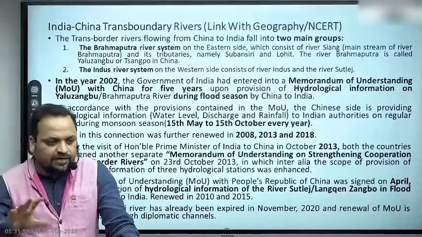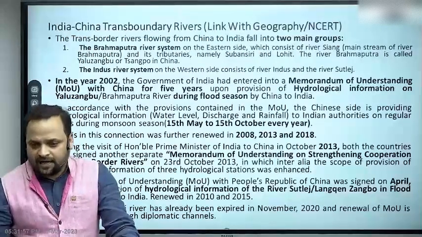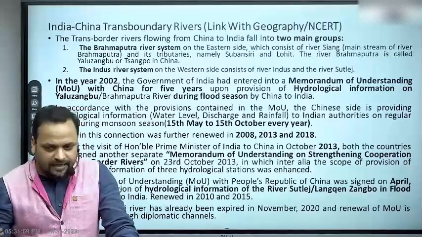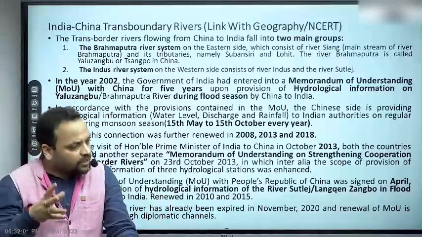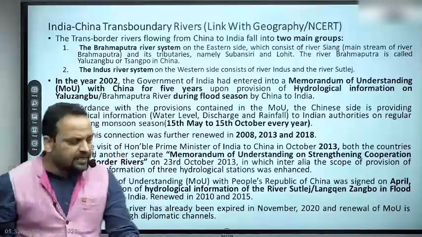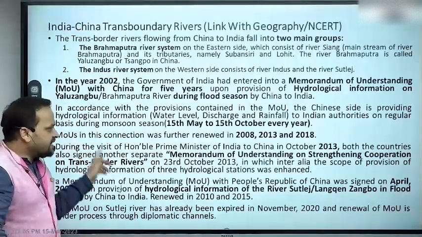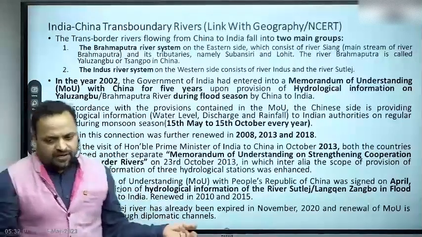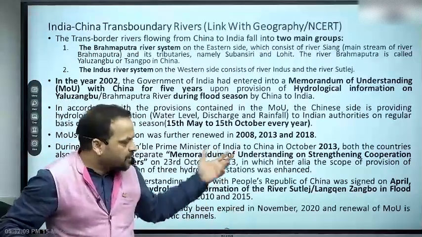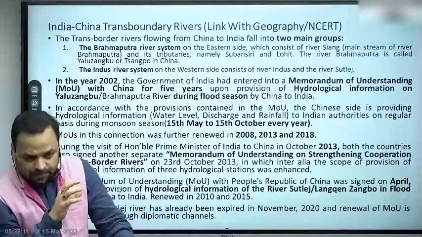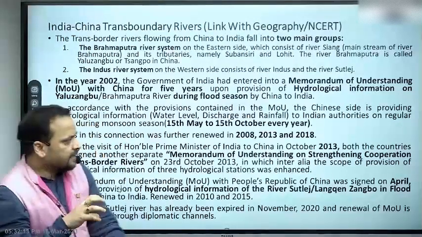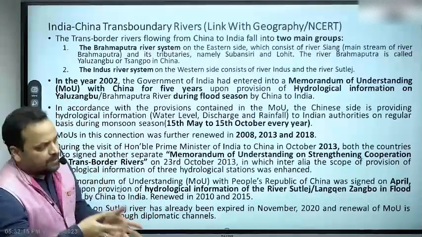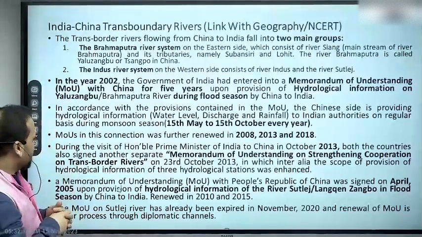So these are defined by the agricultural season in India. अगर आपको यही नहीं पता agricultural season India में क्या है, तो आपको मुश्किल होगी ये समझने में, जबकि बहुत मुश्किल नहीं है. All right. These MOUs are for 5 years, and in 2008, 2013, they have been renewed on Brahmaputra. All right, 2023. Now this MOU would expire. Let's see whether it is renewed and when it is renewed.